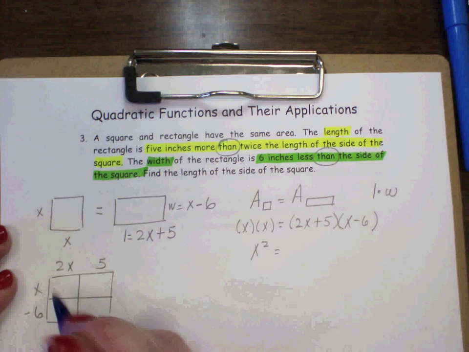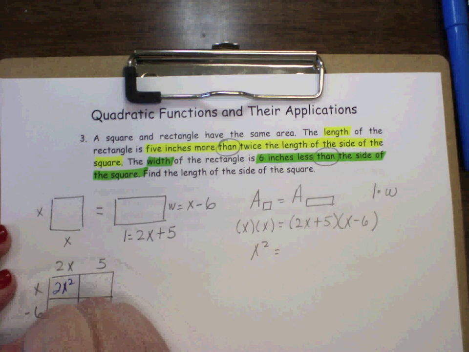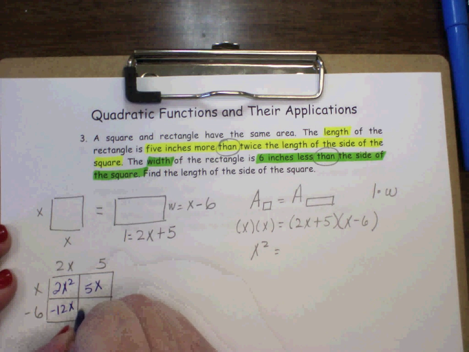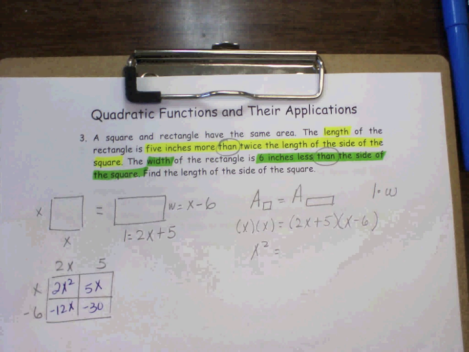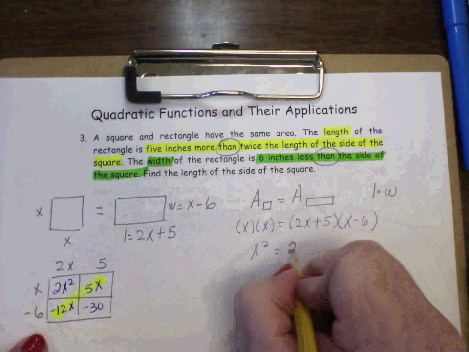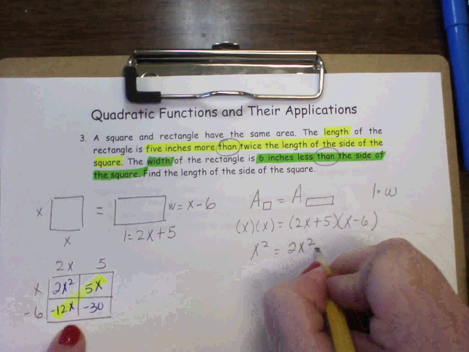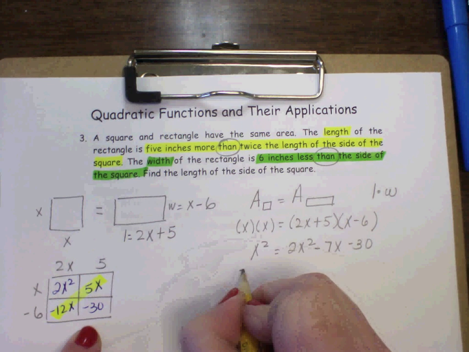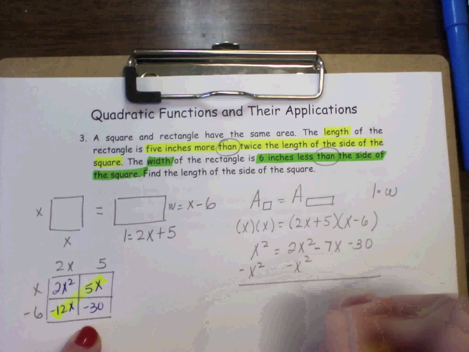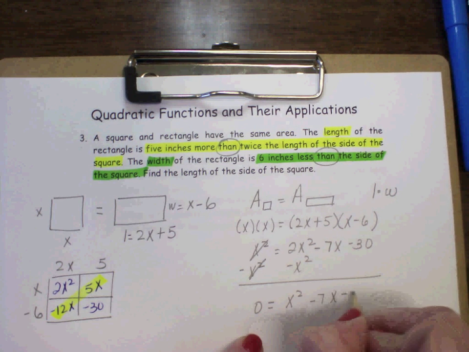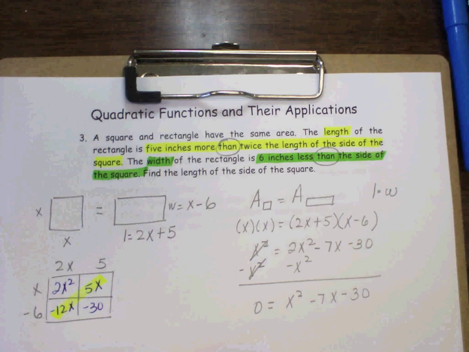So let's do this. This one right here, 2x squared minus 12x, 5x, and negative 30. And I can most definitely put those two together. So on the other side, you have 2x squared minus 7x minus 30. Now to make this equal to 0, you have to say minus x squared. That's canceled. And 0 equals 1x squared minus 7x minus 30.